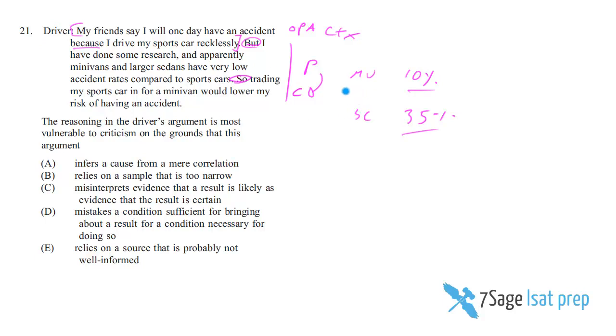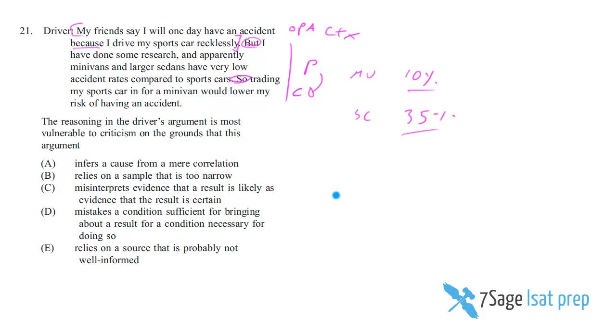So if the idea is that you switch over to a minivan and nothing else changes, then I don't think this accident rate would go down either. The fact that minivans have a lower accident rate than sports cars perhaps speaks to a causal explanation of the character of the person driving a minivan.